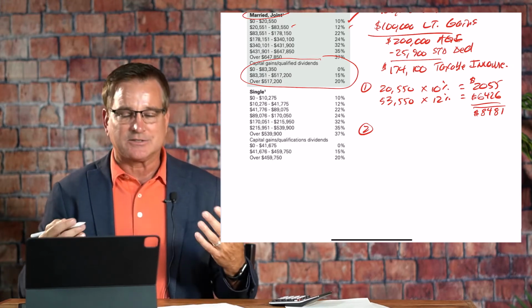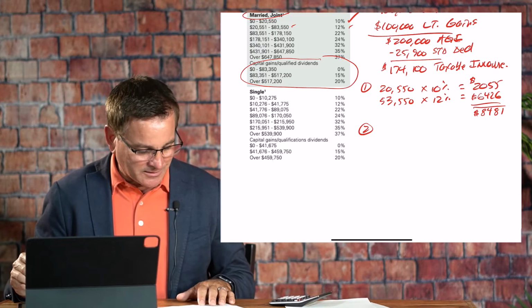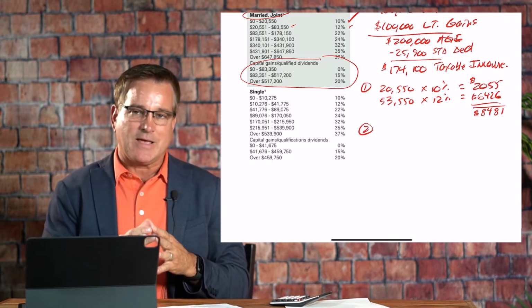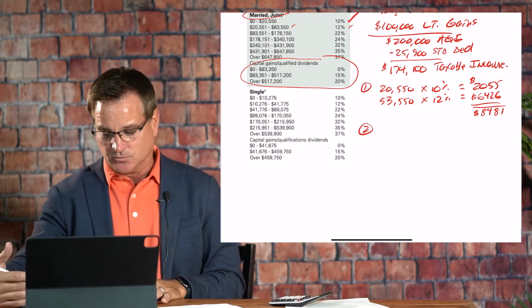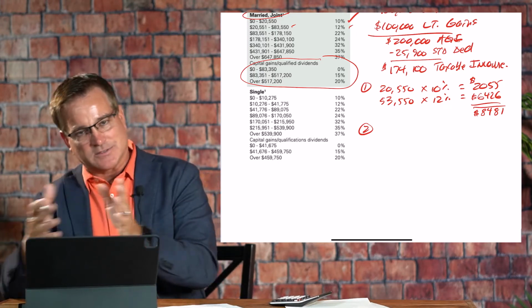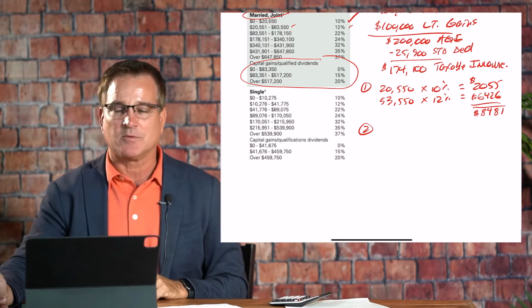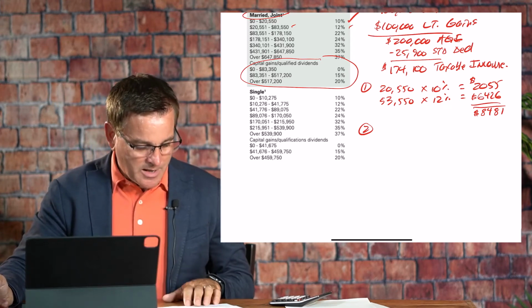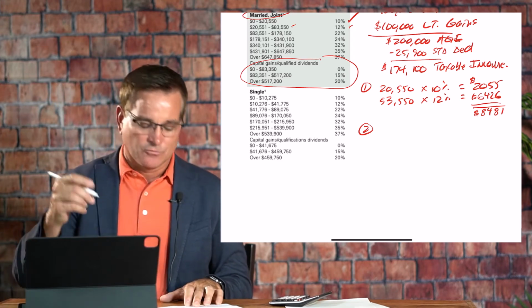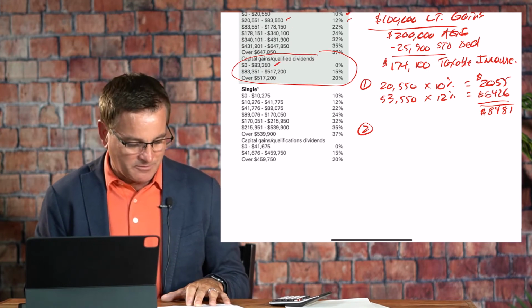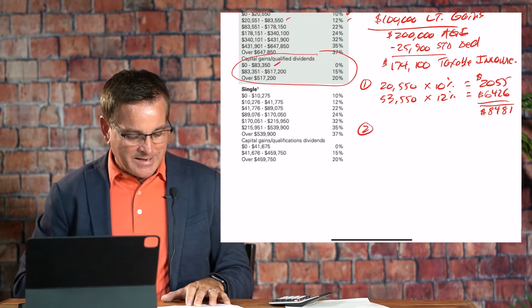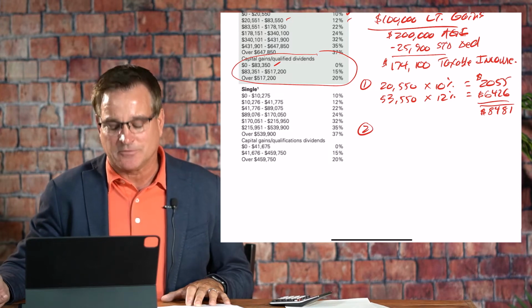There are really two ways to calculate this. You could take the remaining amount, $74,100, after the capital gains are separated. We have taxable income of $74,100, and we say, okay, we have some room until we get up to that first capital gains rate threshold of $83,350, and that is about $9,250.